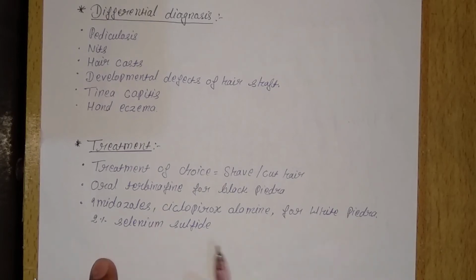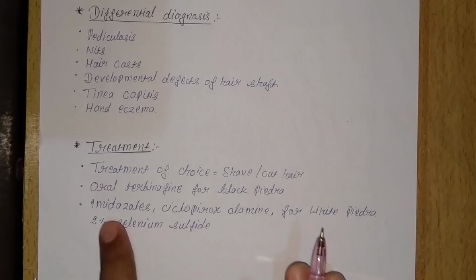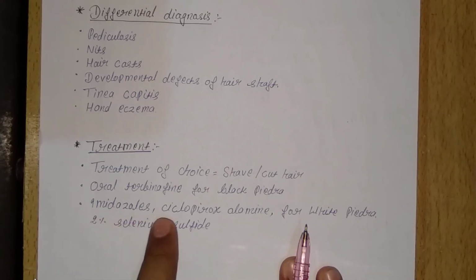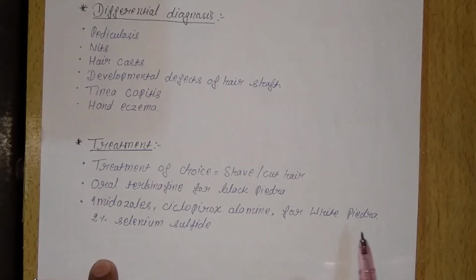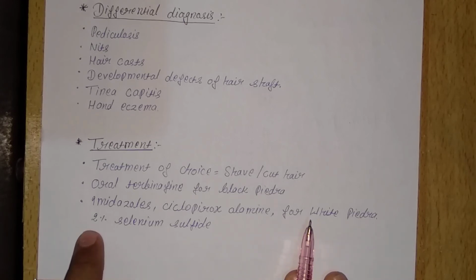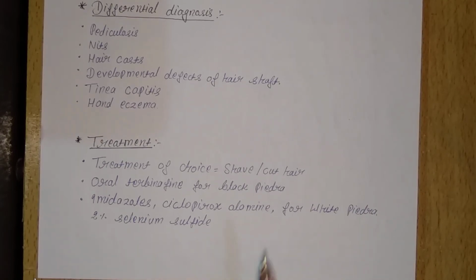We can give oral terbinafine to the patient if the patient has black Piedra. If the patient has white Piedra, then we will give imidazoles and ciclopirox olamine. These two drugs, imidazoles and ciclopirox olamine, are given to white Piedra patients. We will also give 2% selenium sulfide to patients suffering from Piedra.